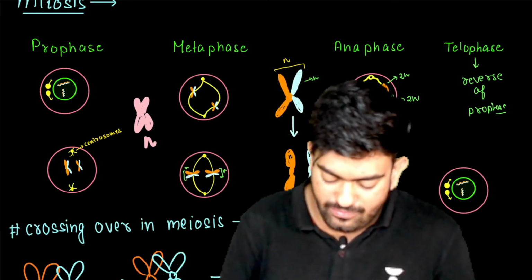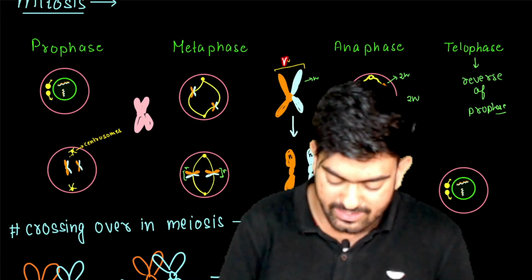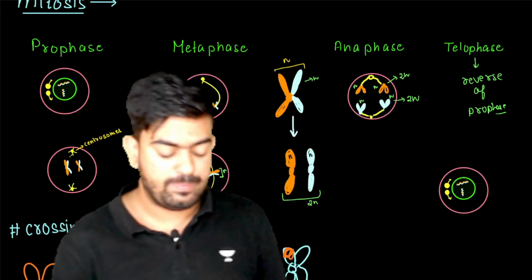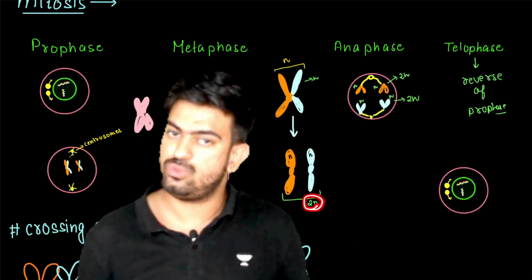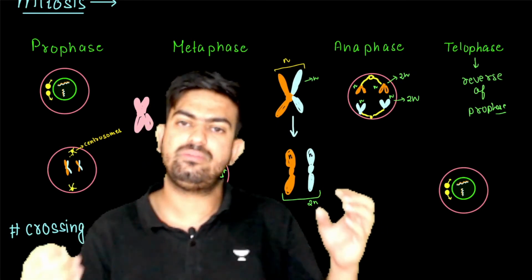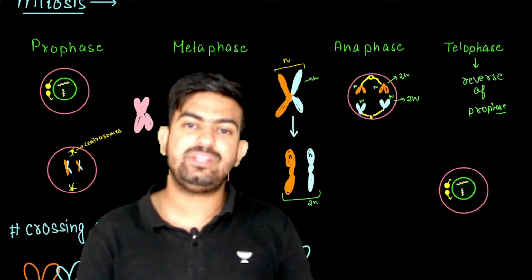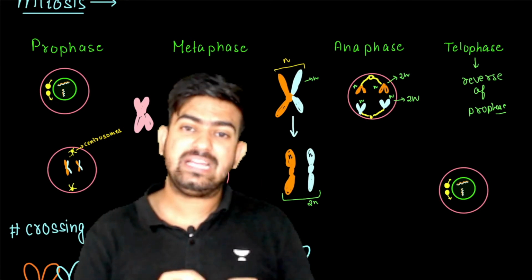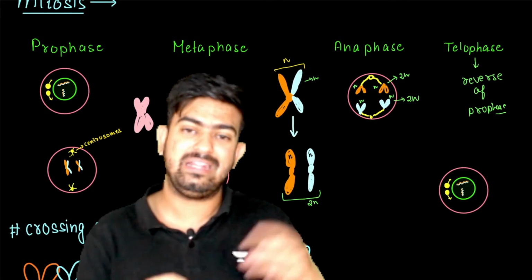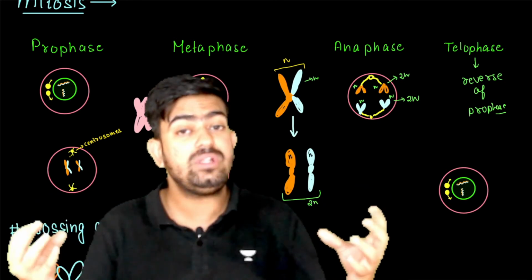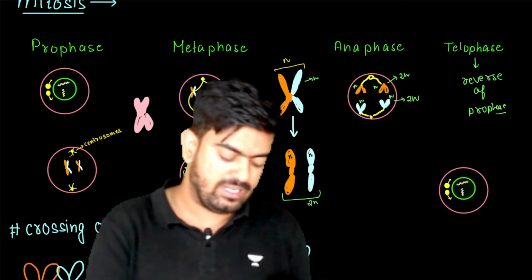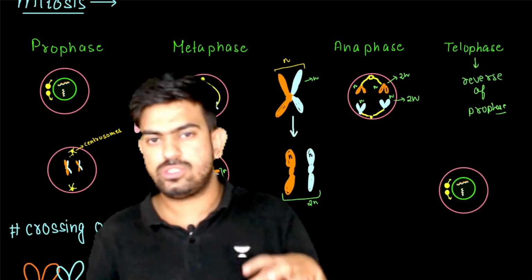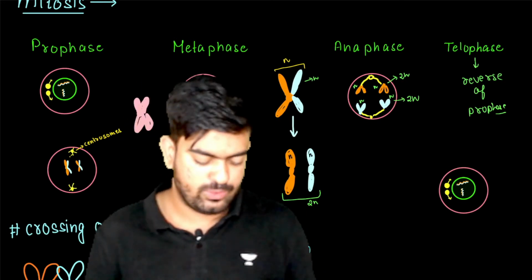Earlier they were N, and now since they are separated, they will be called 2N. Remember, when the chromatids are attached with the same centromere, we call it N. When they are separated and each has its own centromere, this is 2N. So this is how in mitosis chromatids get separated during the anaphase.